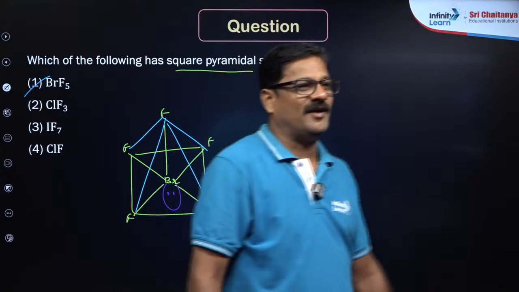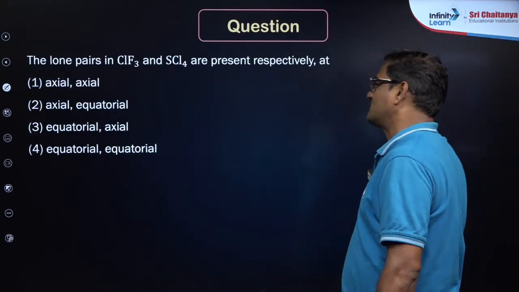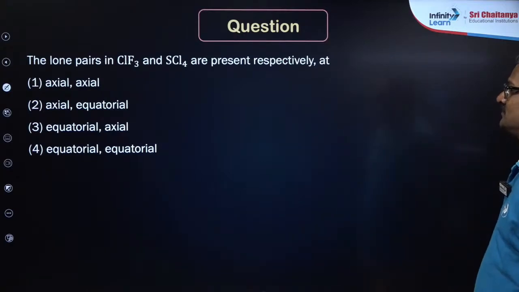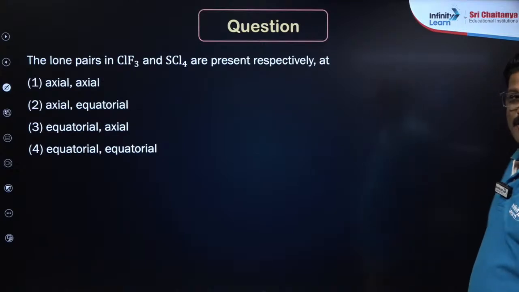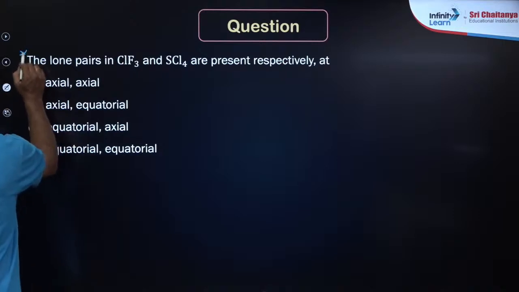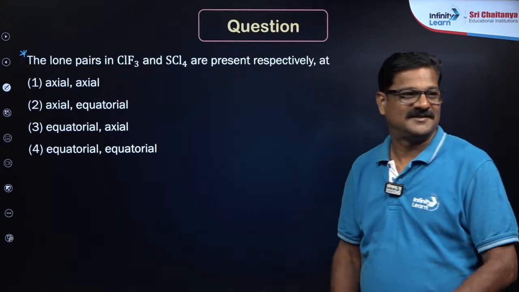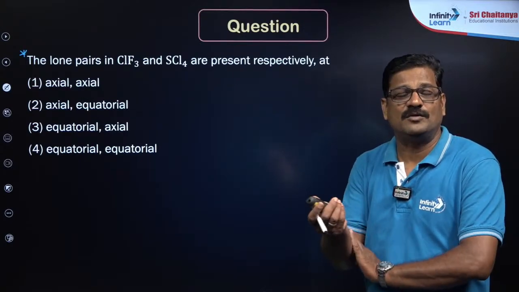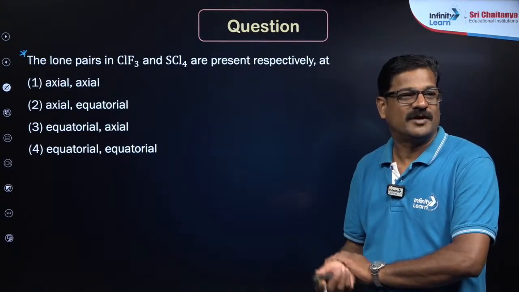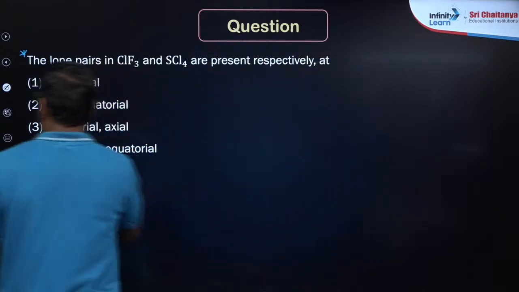So the content what we have is quite useful content. The lone pairs present in ClF3 and SF4 respectively are. It's a quite logical question. Who will do this? Abhinav, where are you? Okay, Uday Niwal, iska answer ClF3 and SCl4.